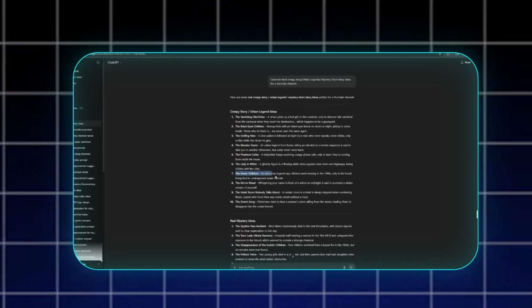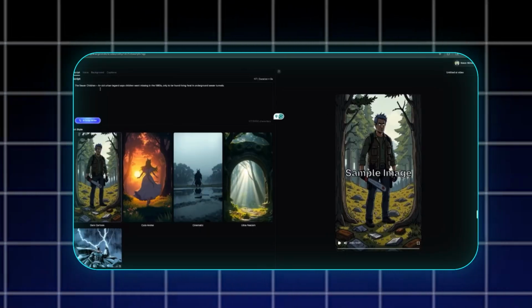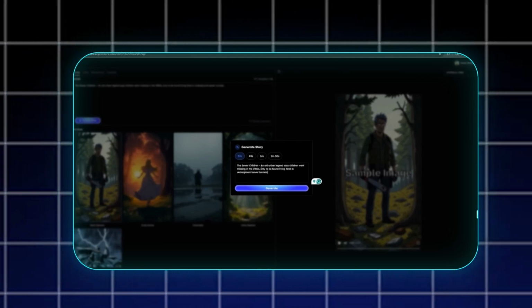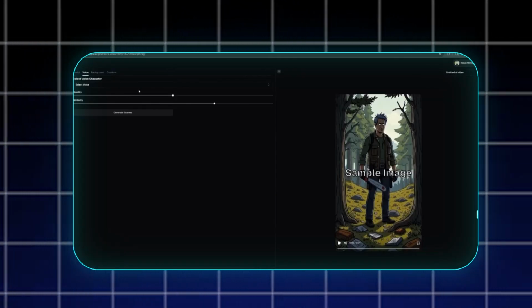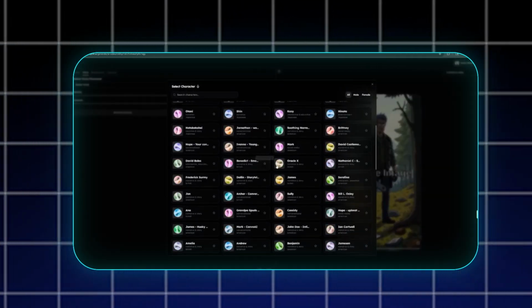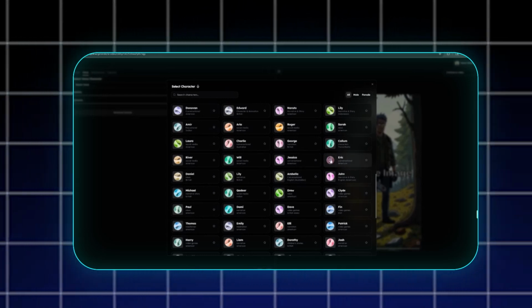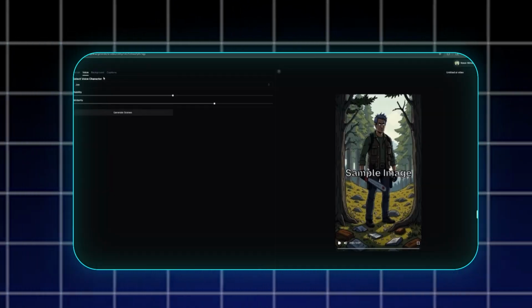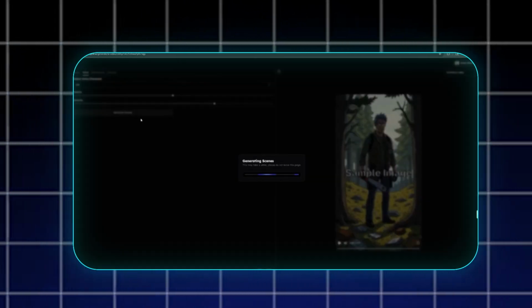I'll copy the topic, and since I don't have a full script, I'll use ChatGPT's script generation option. I'll paste the topic, set the video duration to 1 minute, and let ChatGPT generate the script for me. Once the script is ready, I'll select the dark cartoon template, pick an AI voice actor. I'd recommend a deep voice for that eerie vibe, and click the Generate Scene button. This will create all the scenes based on the script. It should only take a couple of minutes.